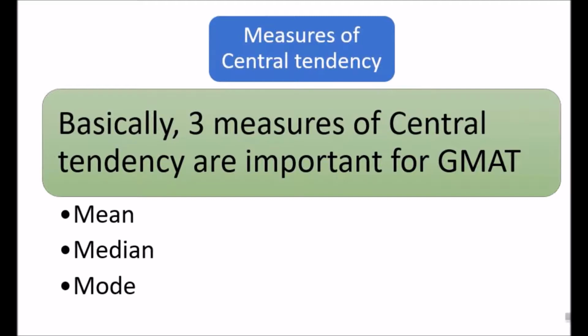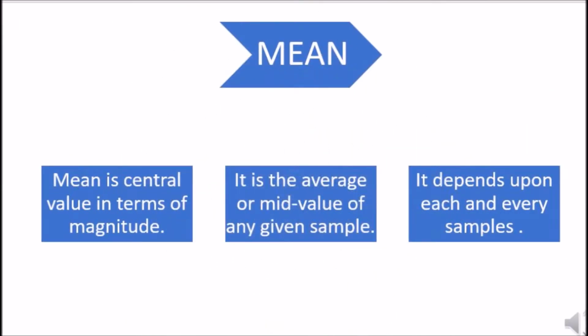Let's talk about the mean. Actually, mean is an average. It is also known as the mean value. When you come to the definition, mean is also known as the mean value in terms of the magnitude of any given data, which depends upon each and every sample.